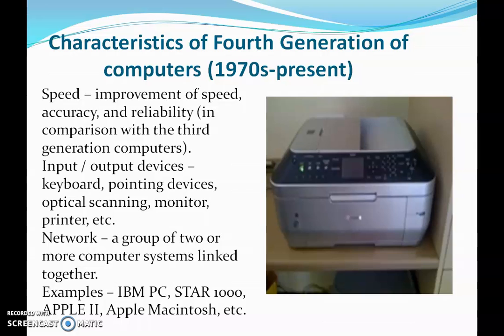Input output devices used was keyboard, pointing devices, optical scanning, monitors, printers. Now they were introduced during this generation. Even the printer was introduced and networking started during this generation of computer. A group of two or more computer systems linked together, and the networking started during the fourth generation during 1970s. The examples were IBM PC Start 1000, Apple II, Apple Macintosh, etc.